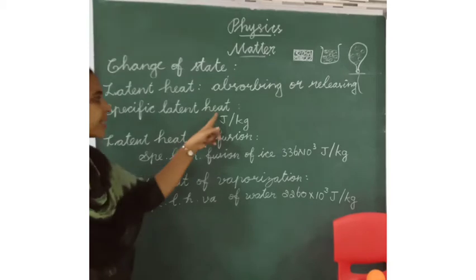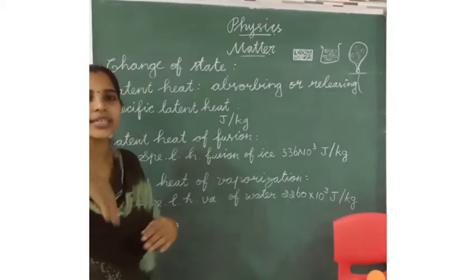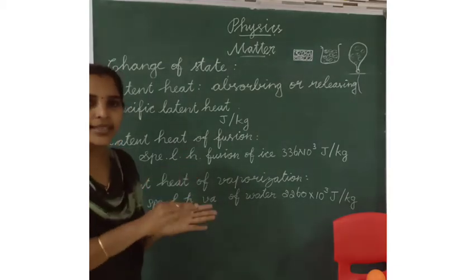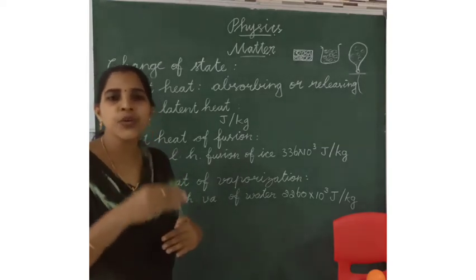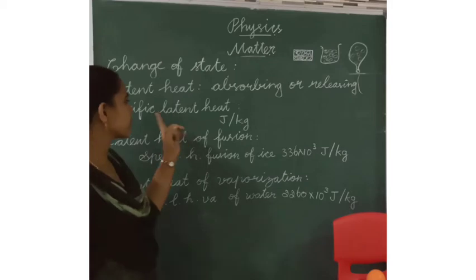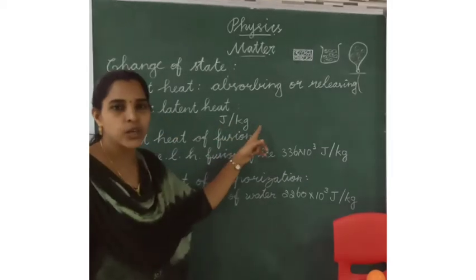Then specific latent heat: when a state of matter changes into another state, it is per unit mass. What is the unit of specific latent heat? Joule per kilogram.